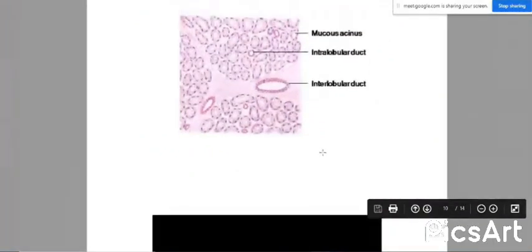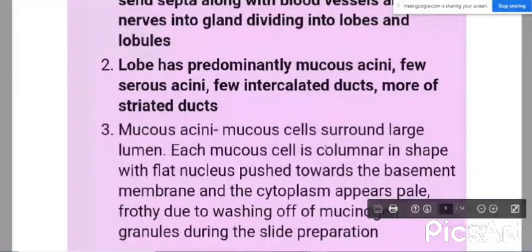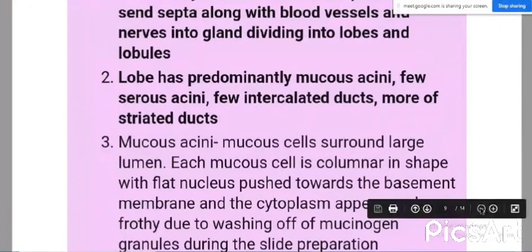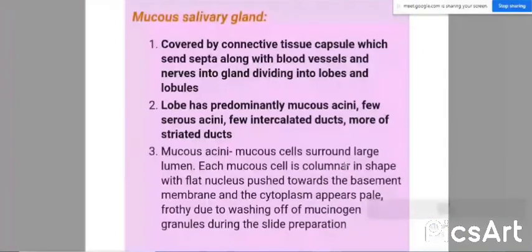Okay, so now we will learn about the features. In the mucous salivary gland, the first two features are the same: covered with a connective tissue capsule, and septa dividing it into lobes and lobules. Predominantly, the mucous salivary gland has mucous acini, but a few serous acini can also be seen. Intercalated ducts and striated ducts are also present.